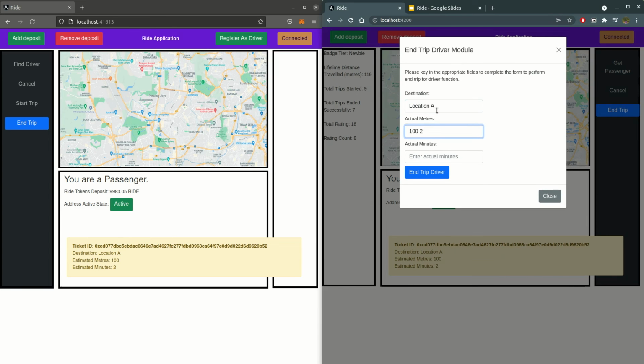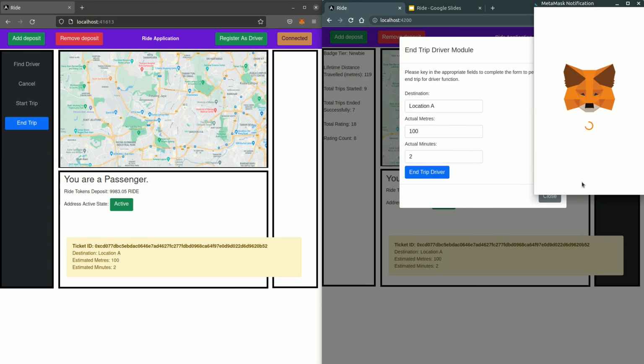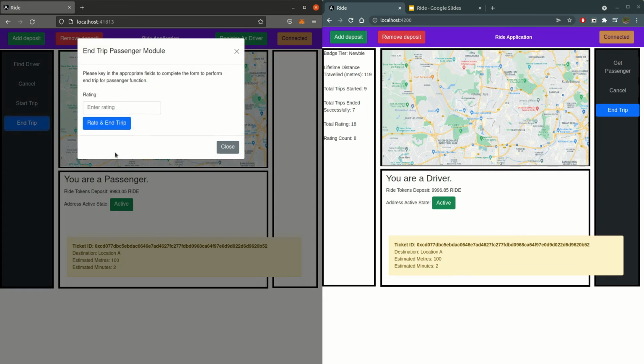And so once the driver has reached the destination of the passenger, the driver needs to end the trip first. And again, this will all be done via the Maps API, but in this case it's a demo app, so I'll be doing it all manually. The driver ends the trip. Once the driver has ended the trip, the passenger needs to confirm to end the trip, and the passenger gives a rating of 5 for the journey.